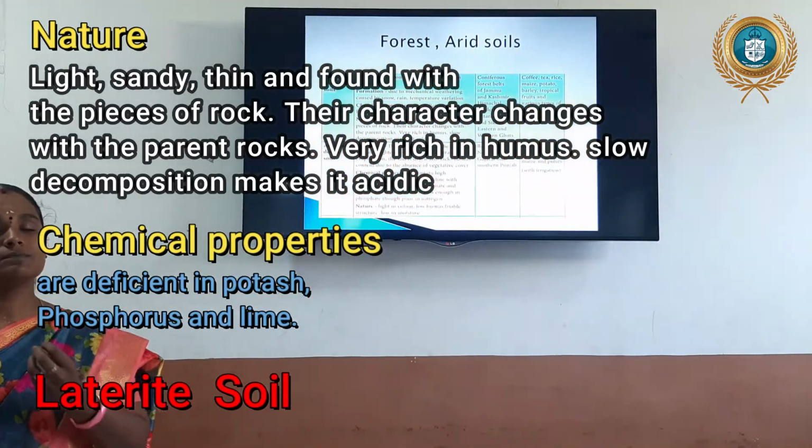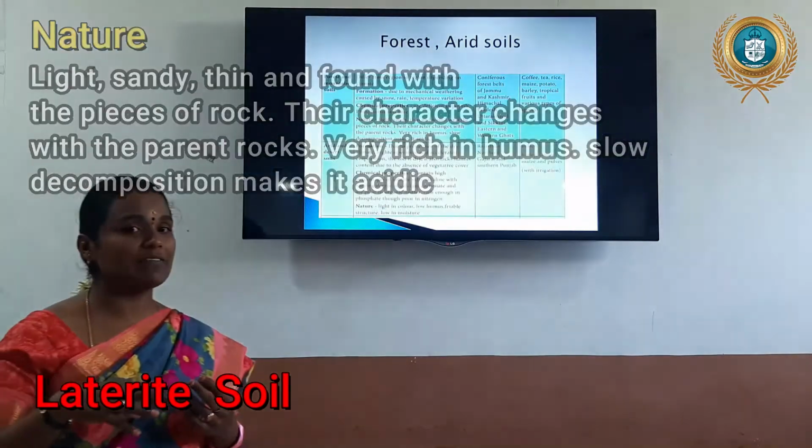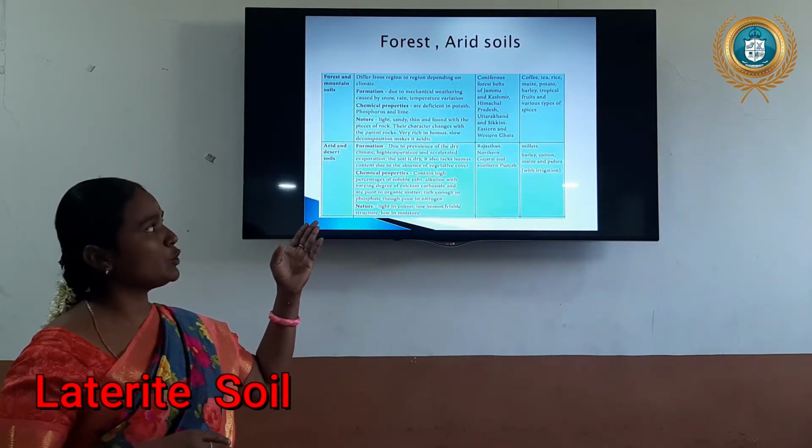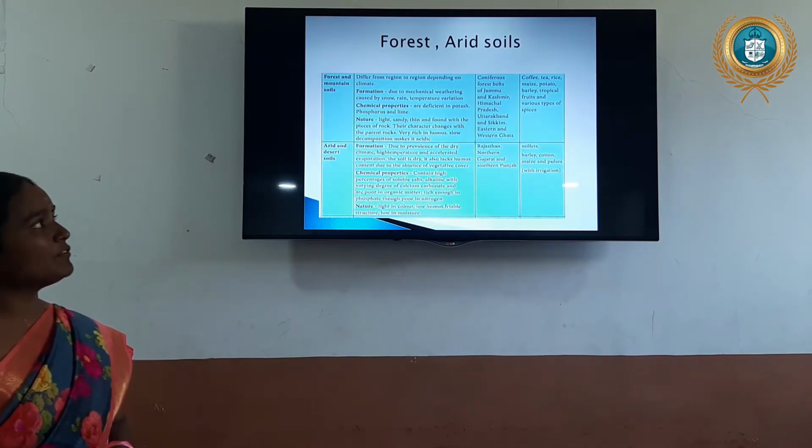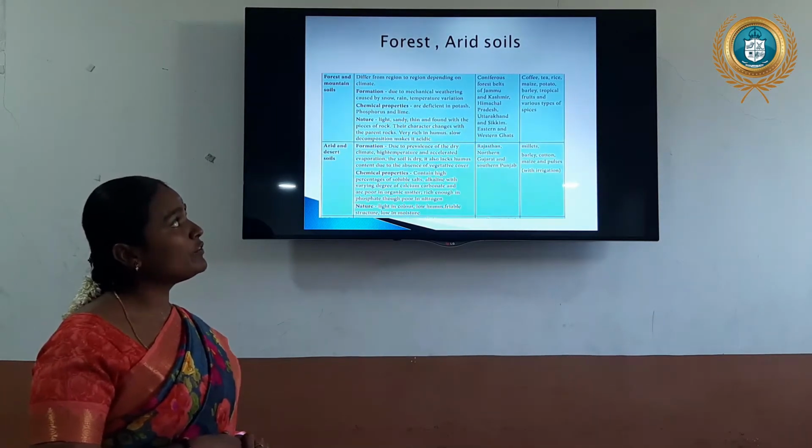Then the soil is spread out by the rivers, and has very rich humus content. What trees are found in this area? Coniferous forest belts.